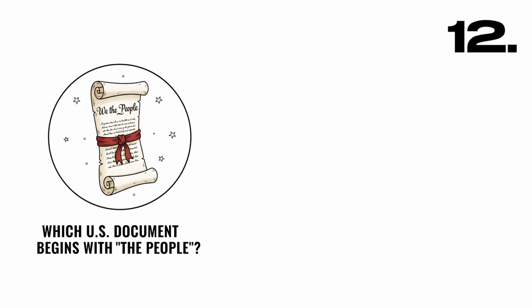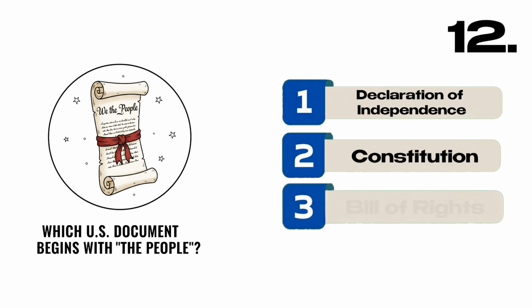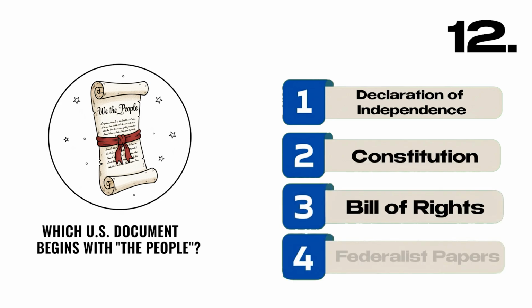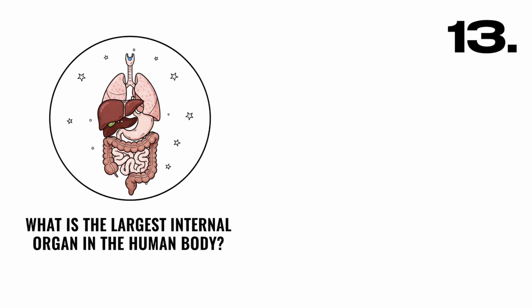Which U.S. document begins with "We the People"? A, Declaration of Independence, B, Constitution, C, Bill of Rights, D, Federalist Papers. Correct answer, B, Constitution.